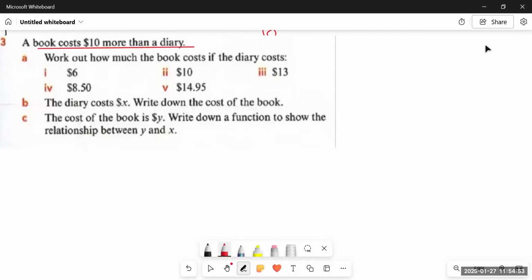A book costs means the cost of a book is $10 more. 10 more means 10 plus. Whenever there comes more, it means you just have to add 10 into the given quantity. More than a diary. Then a diary means cost of a diary.